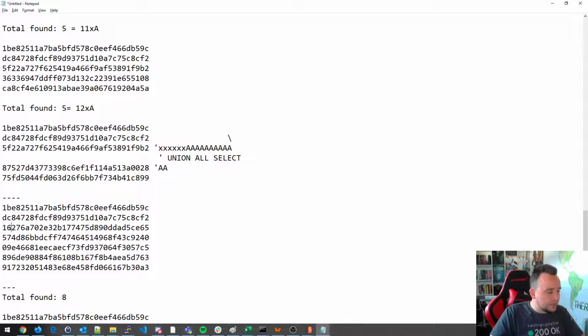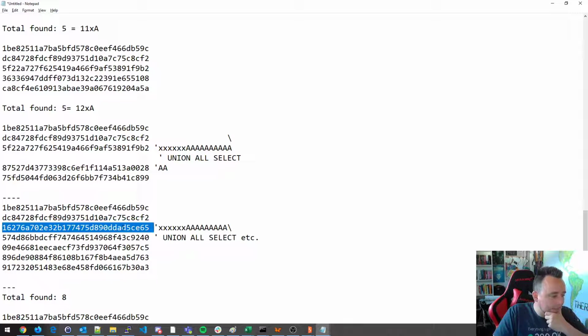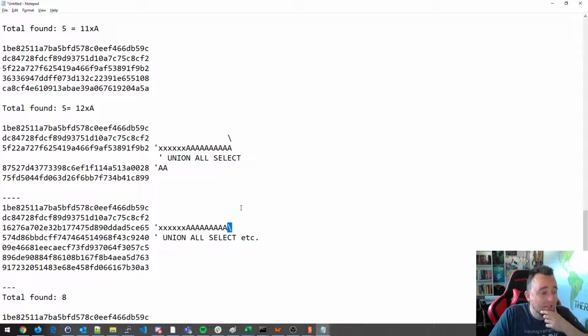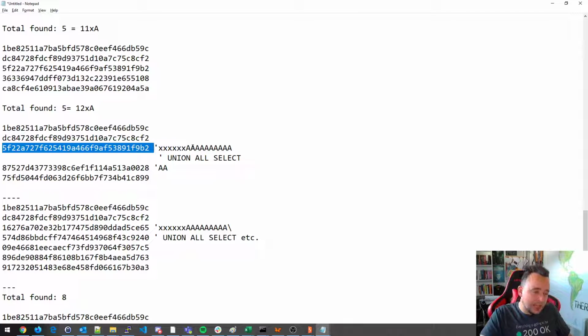So now I have this block here, and this block contains 1, 2, 3, 4, 5, 6, and then 8 A's, or whatever, 6 plus 8, 14, 9 A's, 1, 2, 3, 4, 5, 6, 7, 8, 9, and it contains a backslash. Next block contains SQL injection, union all select, etc. So what we need to do now is take this and remove the slash. Now how can we remove the slash? Very easy, because up here, this block represents this, no slash.